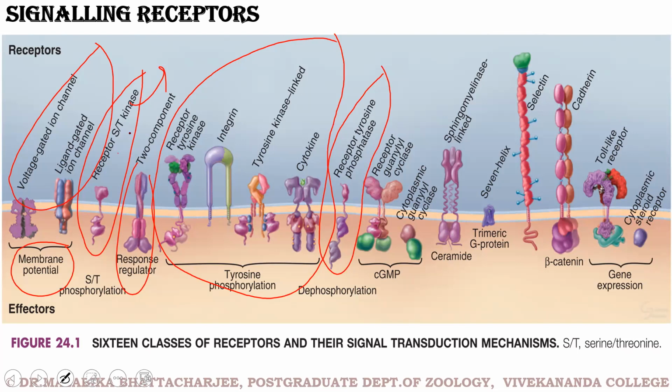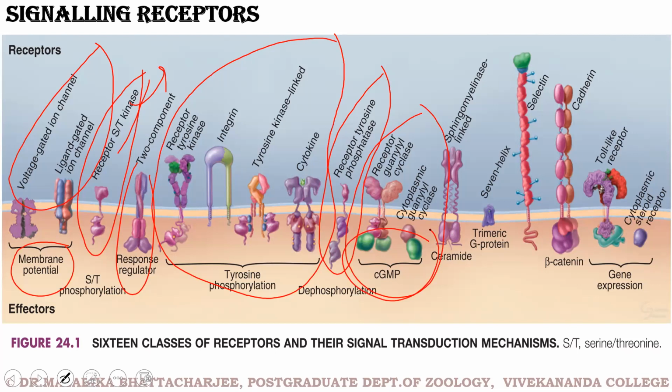When we talk about the ST kinase, that is the serine threonine kinase, you have to keep in mind that phosphate is being added to the serine residue or the threonine residue. So depending on to which exact amino acid the phosphate is being added, the receptors are accordingly named. Then we have the receptor guanylyl cyclase. So this acts by the breakdown of GTP to cGMP.